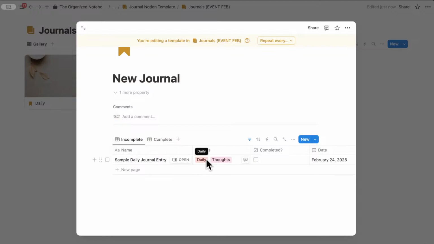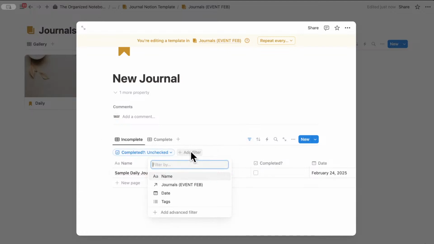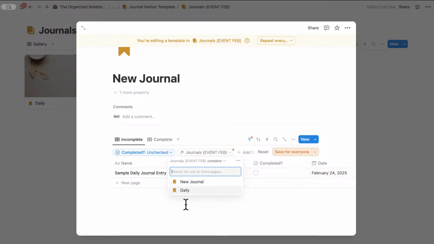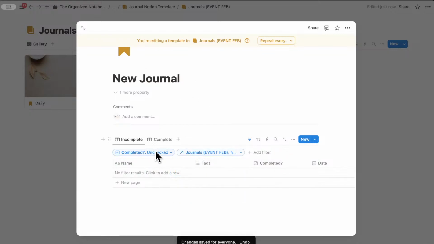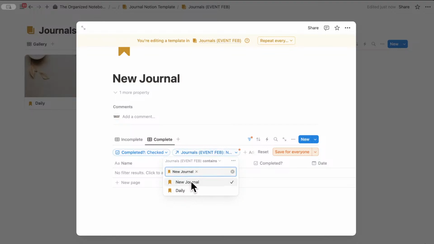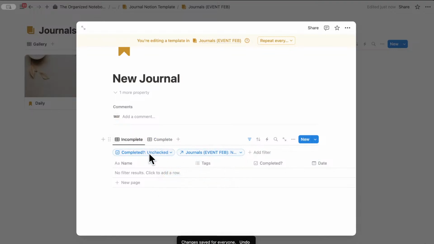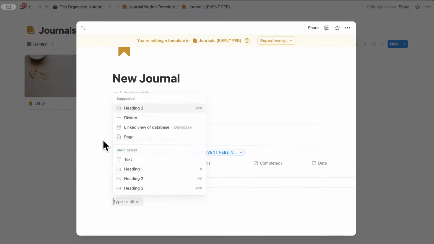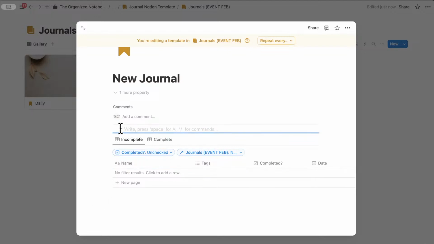So one thing you'll notice now is that it basically shows this daily journal, and that's not exactly what we want here. We actually want to filter everything by the journal, and we want it to be the new journal. So this new journal template, save for everyone. Now we're going to do the same here, filter, add filter, journals, and then new journal, save for everyone. So now what this does is every time you add a new entry here, it's going to belong to new journal.